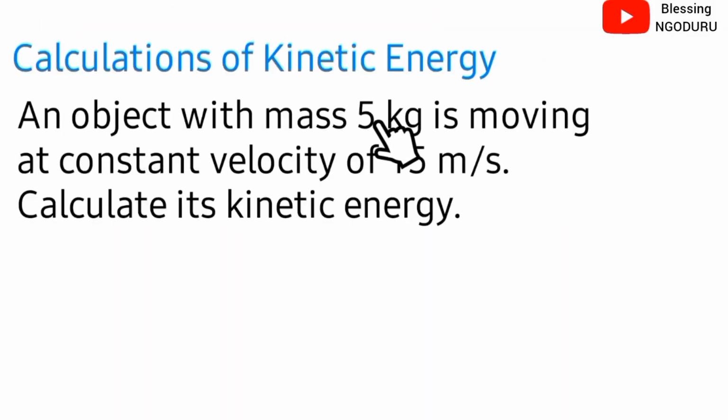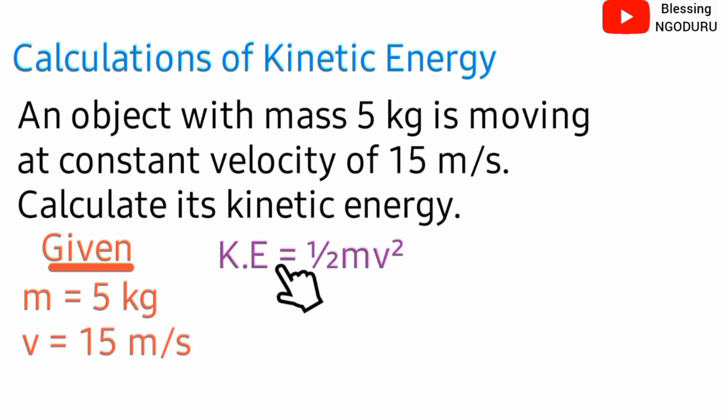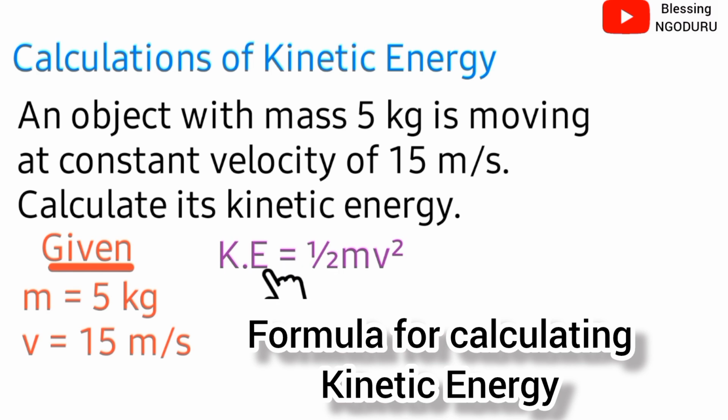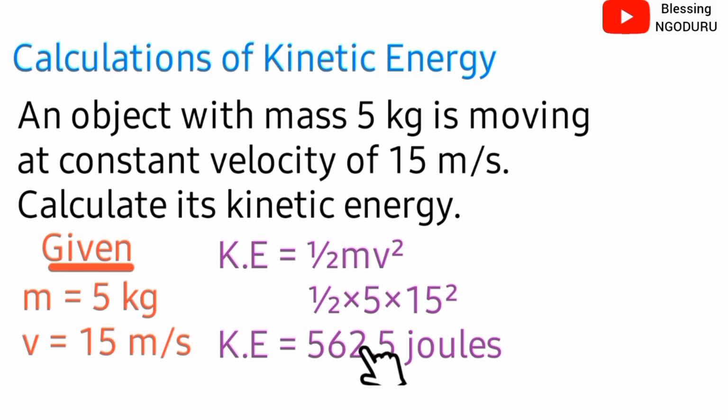An object with mass 5 kg is moving at a constant velocity of 15 meters per second. Calculate its kinetic energy. This is the formula for calculating kinetic energy. KE equals 1/2 times the mass of the body, being 5, times the square of the velocity given. So 1/2 times 5 times 15 squared gives 562.5 joules. Therefore, the kinetic energy is 562.5 joules.